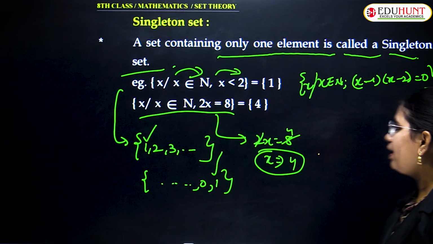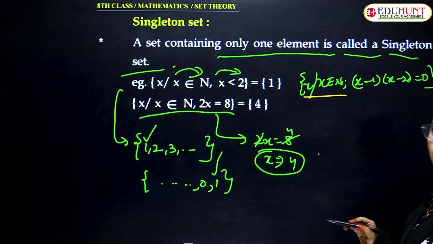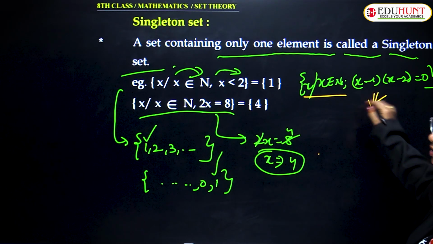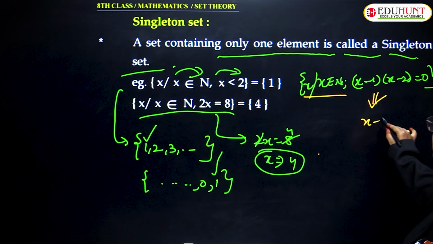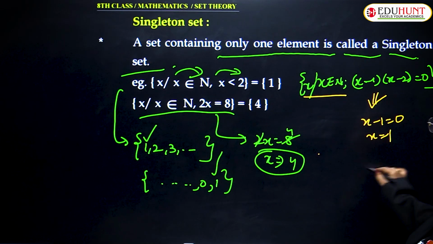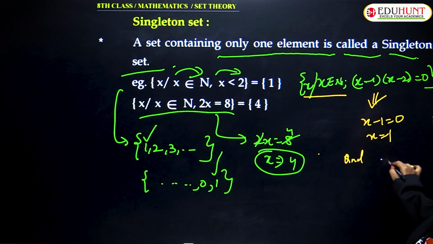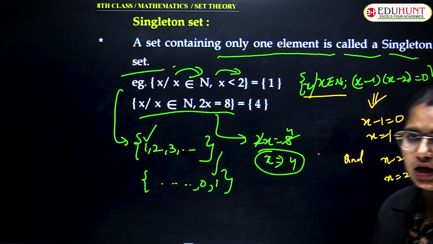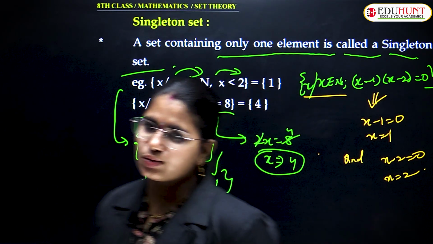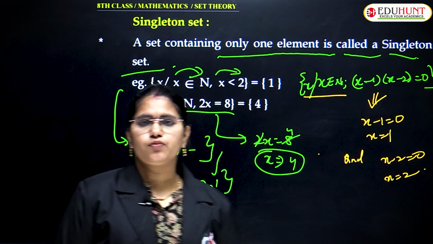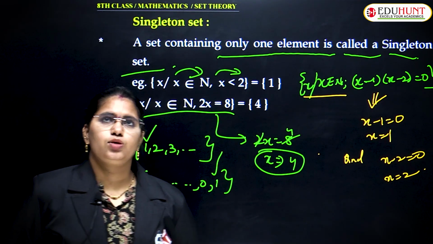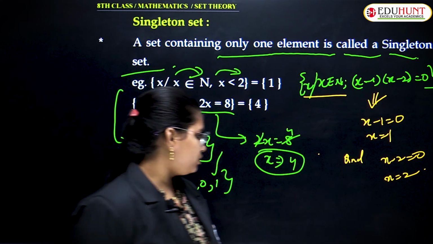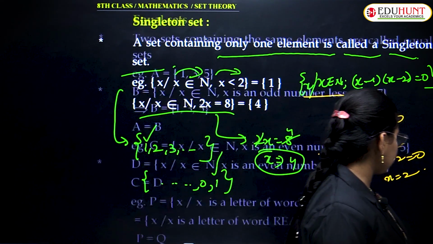Why? x belonging to natural numbers, you'll start writing from 1, 2, 3 and so on. But in this operation, x minus 1 equal to 0 means x is equal to 1, and x minus 2 is equal to 0 means x is equal to 2. So we have two different values, and hence that is not an example of a singleton set. Am I clear up to this? Can I go to the next slide?